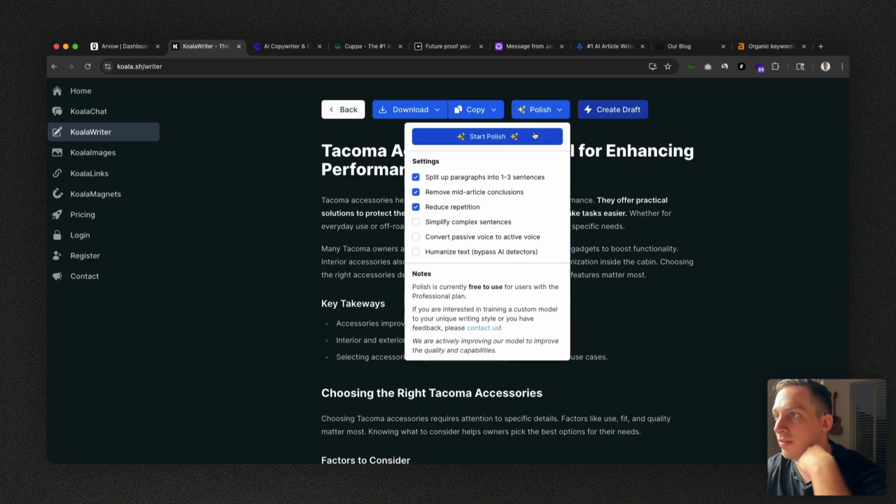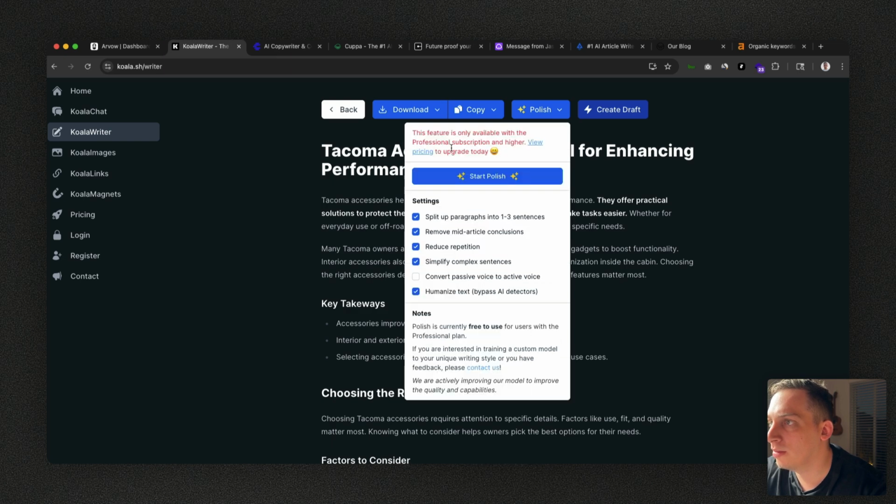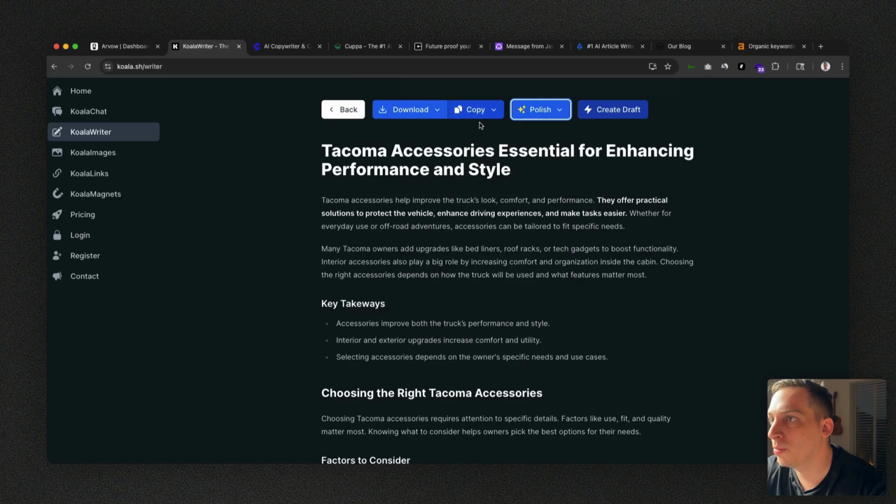So I don't really know how exactly this is going to work. But we can simplify things, humanize text. I thought this is already something that is standard from this. Let's just select, okay, and it's only for the professional subscription. So all of these features are only for the professional subscription. So with the free version, all you can do is just copy it or download it.